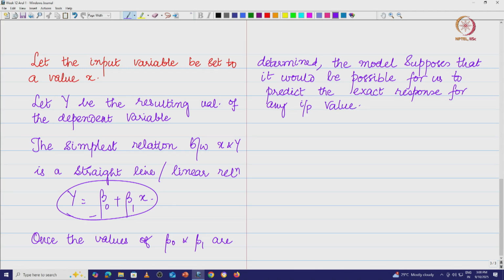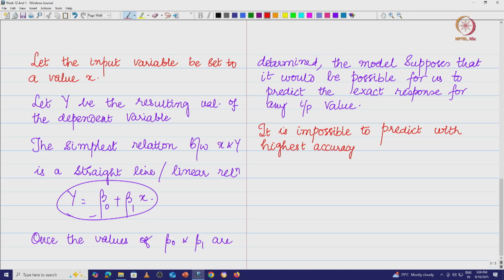But there is a problem here which I discussed already. The problem is that it is impossible to predict the values of y with highest accuracy, because you can never attain that kind of precision.